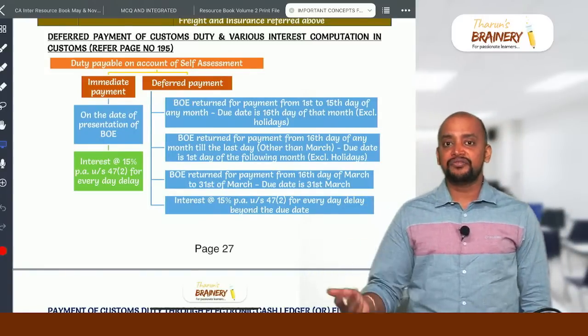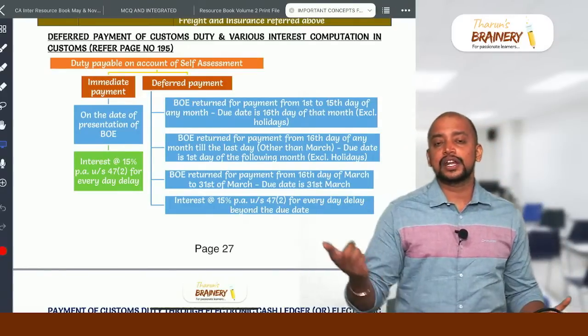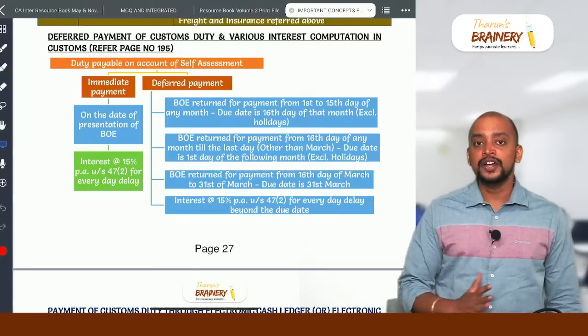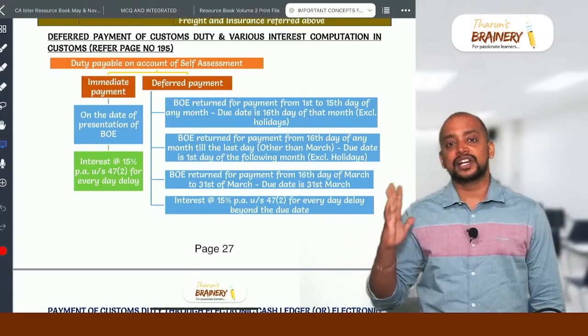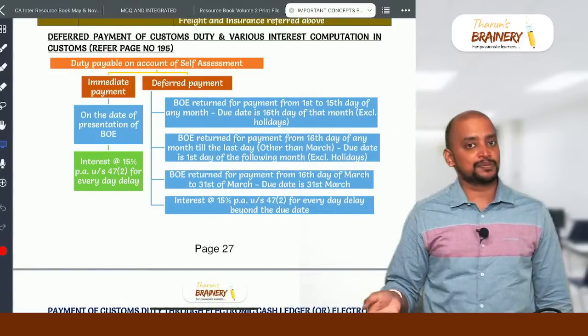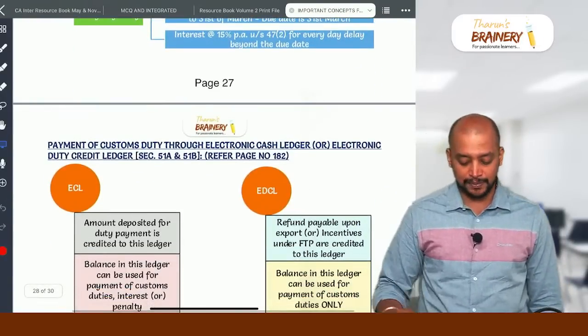And in case of deferred payment, if the bill is approved from 1st to 15th of the month, the 16th working day of the month is the due date. And in case the bill is approved from 16th to 30th or 31st of the month, the next month's first working day will be taken. If it is the month of March, 31st March. By this due date, if you are not paying, then only interest will be applicable at 15% per annum.